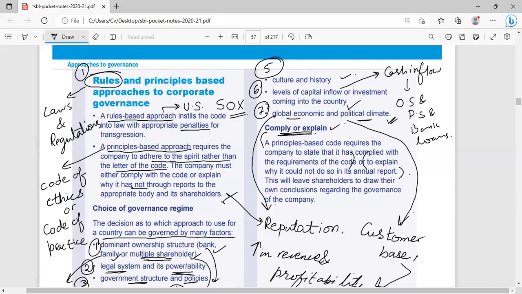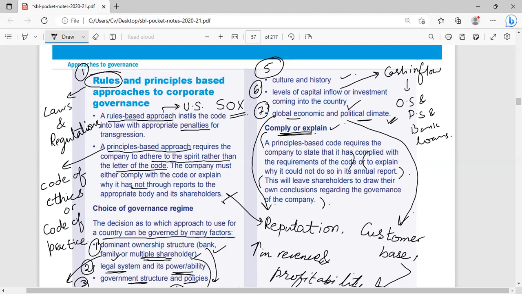This will leave shareholders to draw their own conclusions regarding the governance of the company.